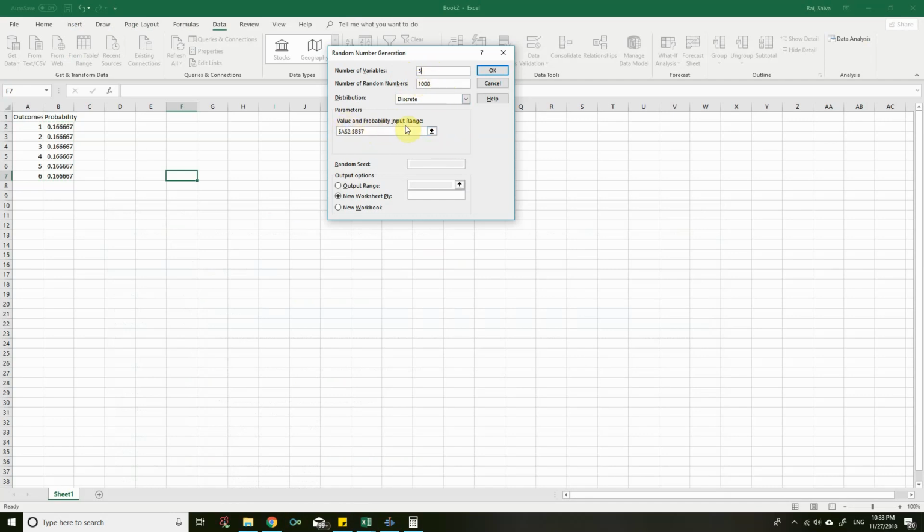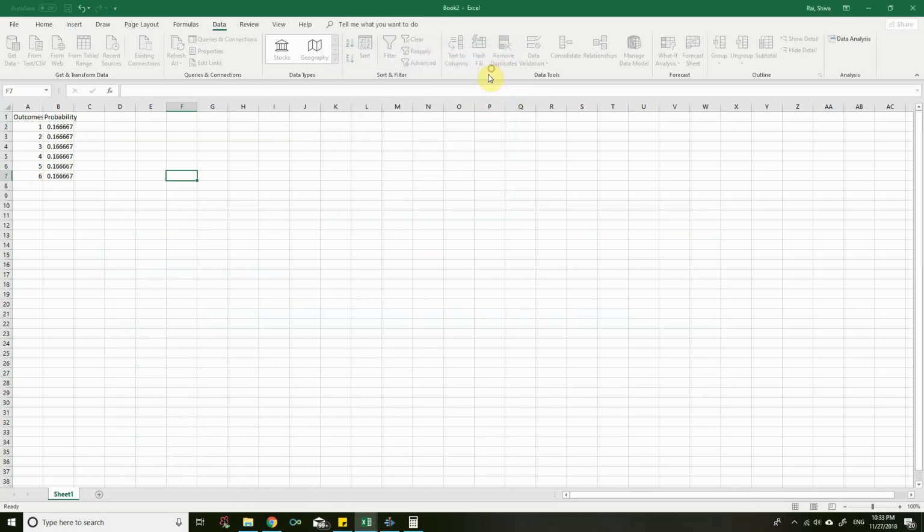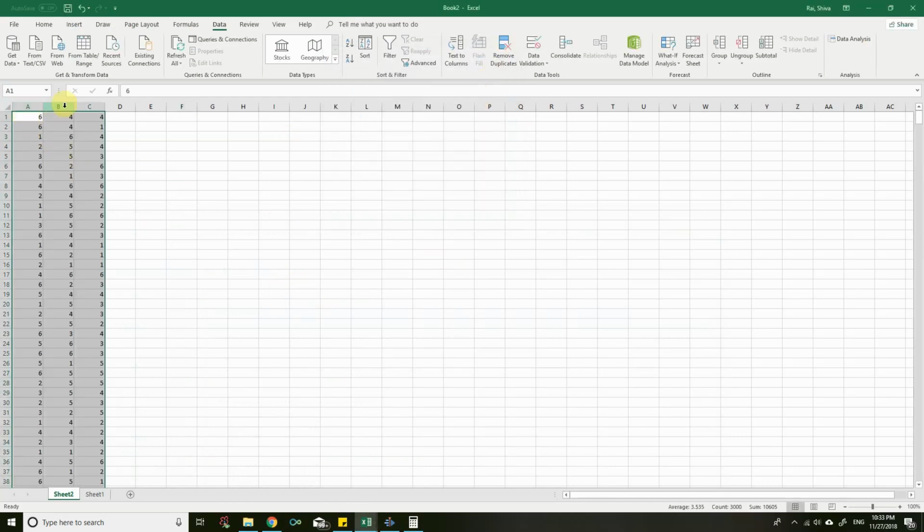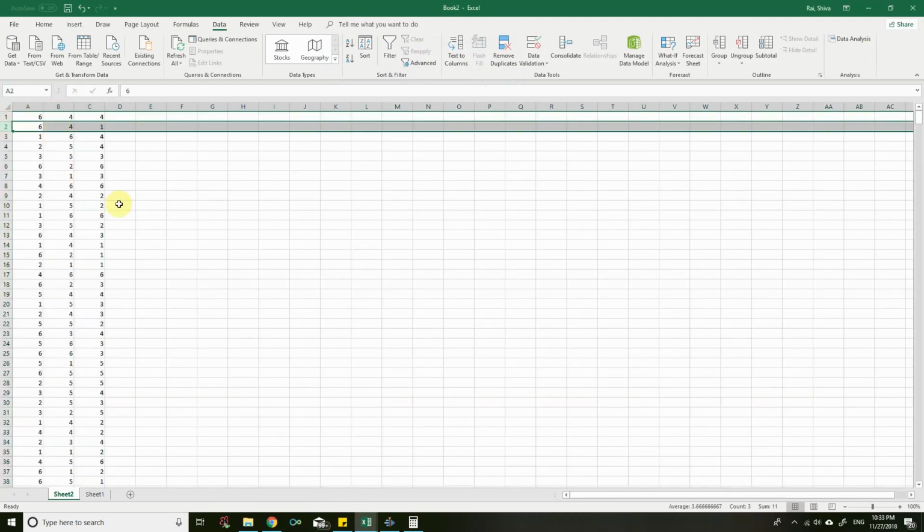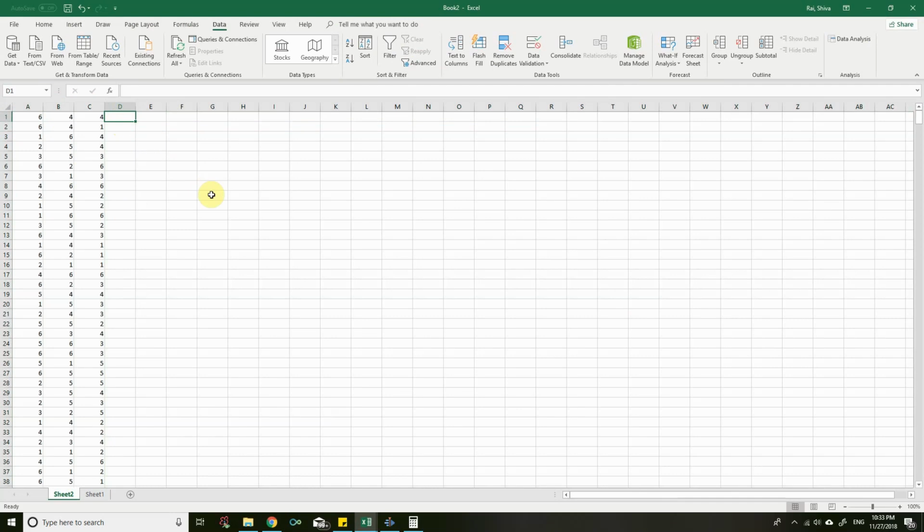The value and probability of input range is A2 up to B7. Alright, and click on OK. We should be getting die 1, die 2, die 3 for the first trial, second trial, and so on. Now column D will be the sum of those three.